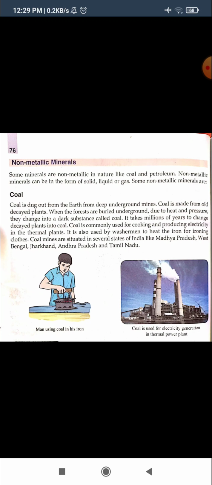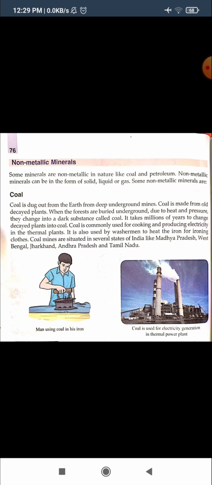It is also used by washermen to heat the iron for ironing clothes. After washing, we can see wrinkles on cloth. So these wrinkles disappear after ironing.